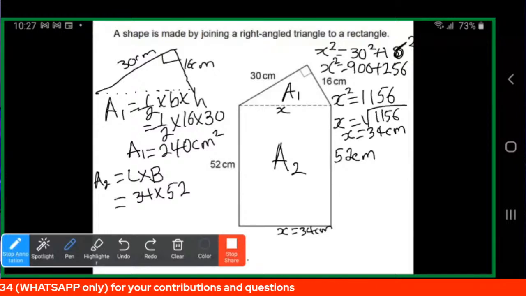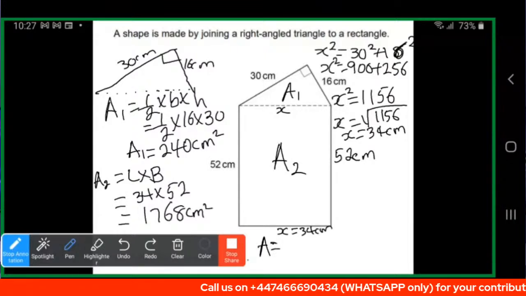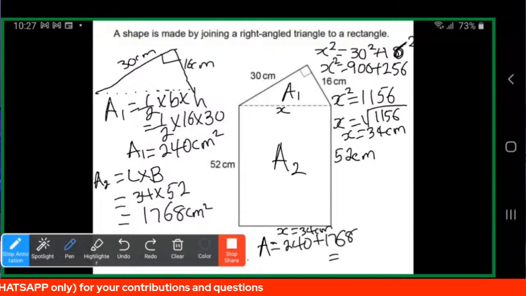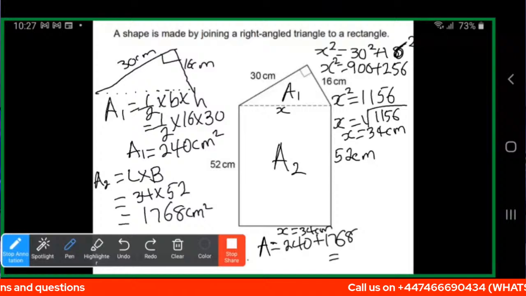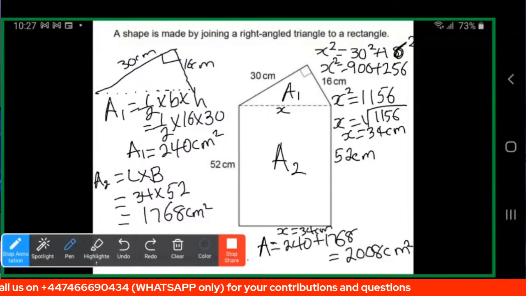So if you do 34 times 52, you are going to have 1768 centimeters squared. So the area of the shape now is going to be the first area plus the second area, and that is going to give us 1768 plus 240, which is 2008 centimeters squared, and that is the area of the shape that we have here on the screen.